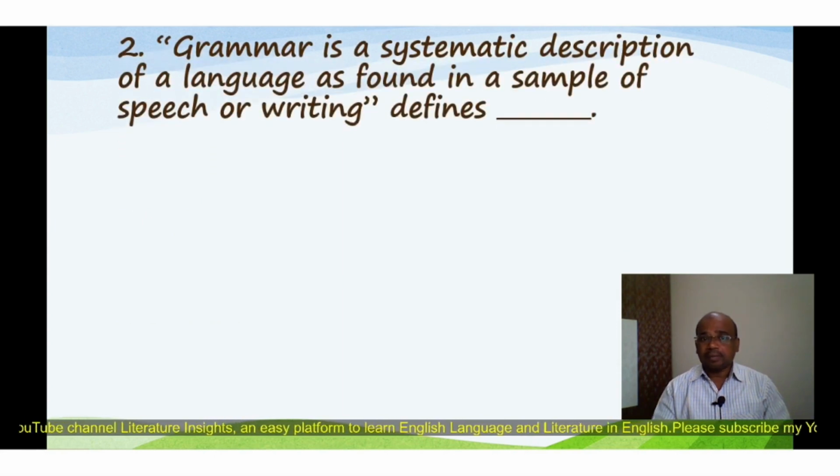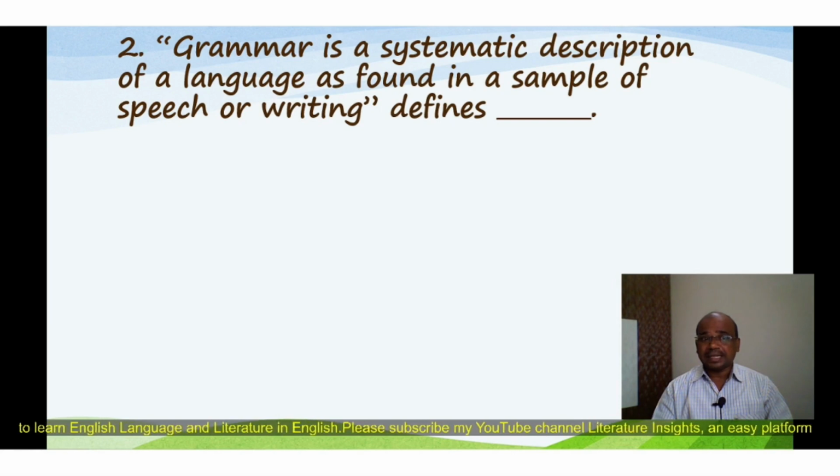Then question number 2: grammar is a systematic description of a language as found in a sample of speech or writing. Defines. Here the question raises the definition of grammar. Who defined this definition of grammar?